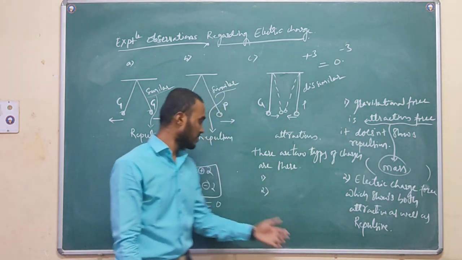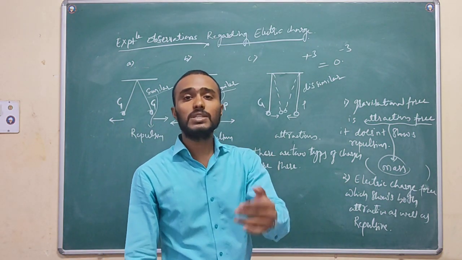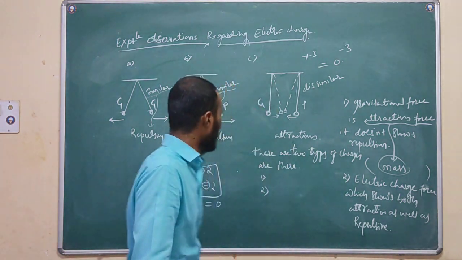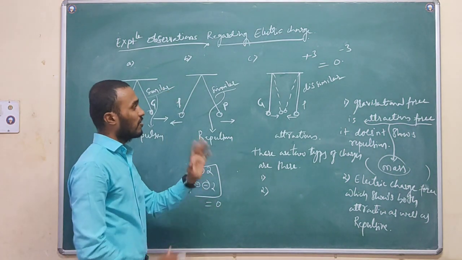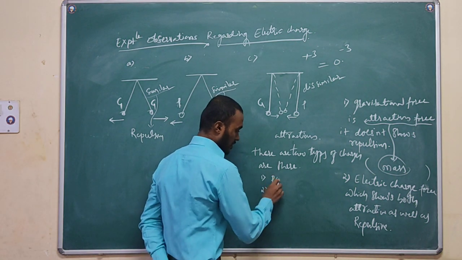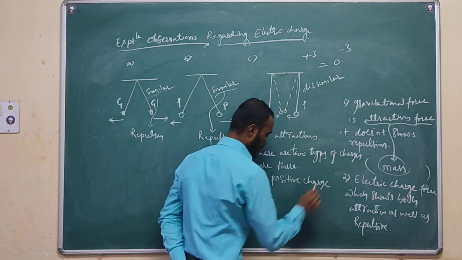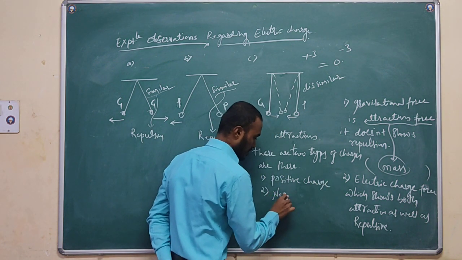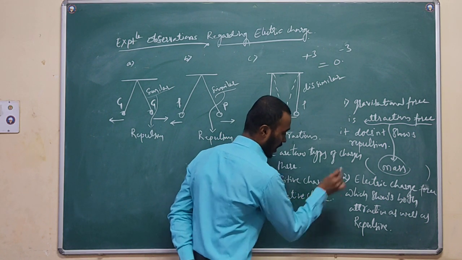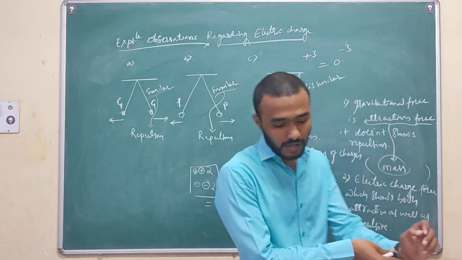Same amount of charges means the result you will get is 0. 0 is nothing but what it shows. It shows uncharged, or the body is losing its strength. So based on this, we have named the two types of charges. One is positive charge, another one is negative charge. We have named them here, right?